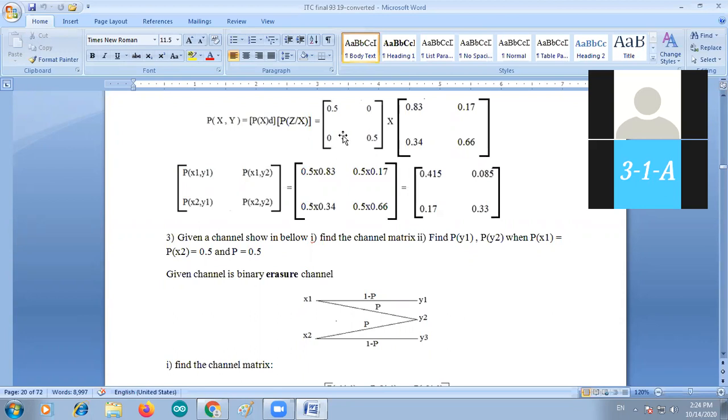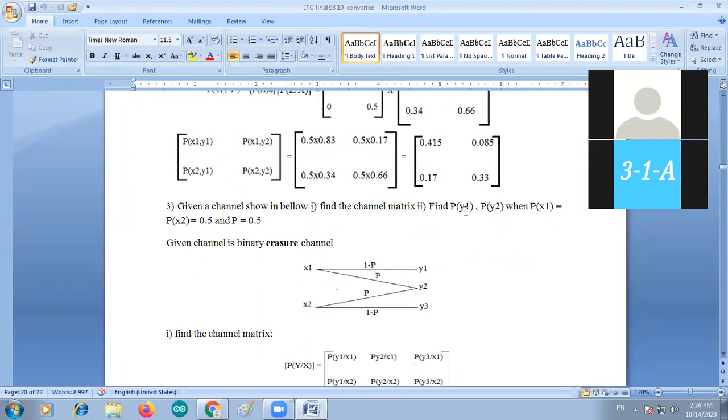Now P of x comma y is equal to P of x into P of z by y, that is 0.5, 0, 0, 0.5, times 0.83, 0.17, 0.34, 0.66. I can use the matrix multiplication here. Then find out the P of x comma y is equal to 0.415, 0.085, 0.17, 0.33.